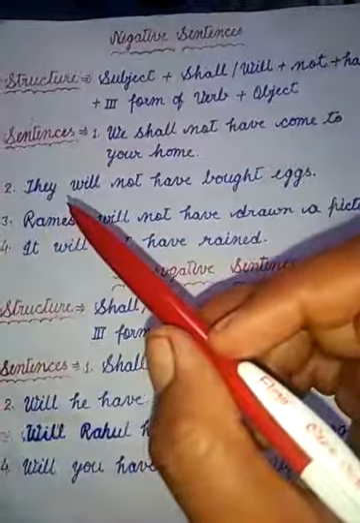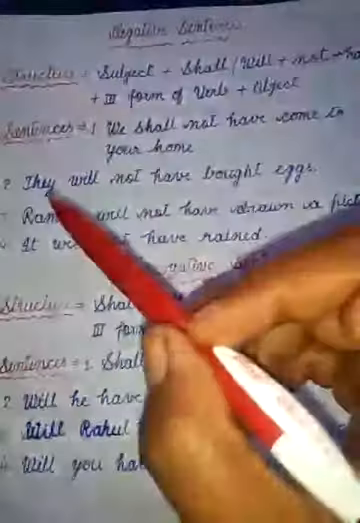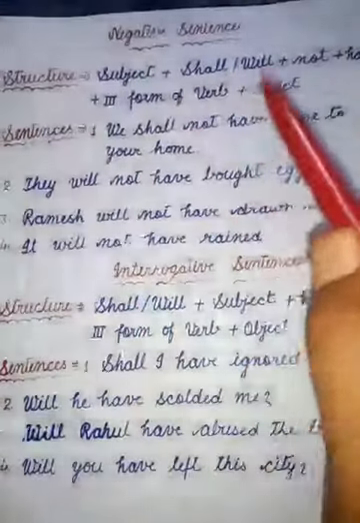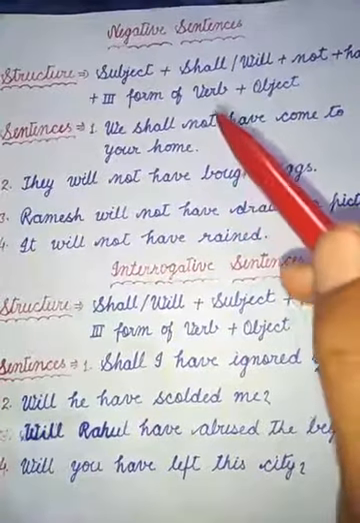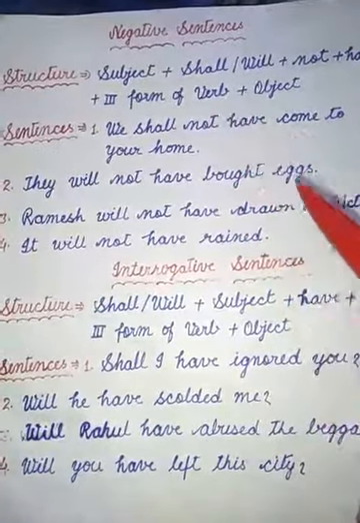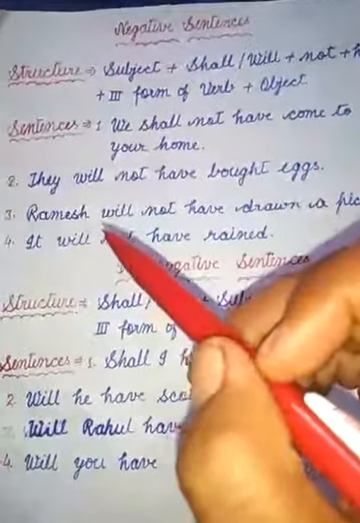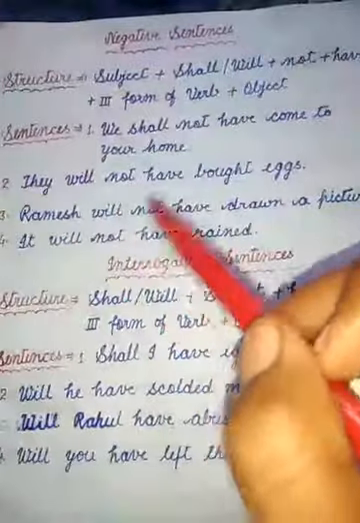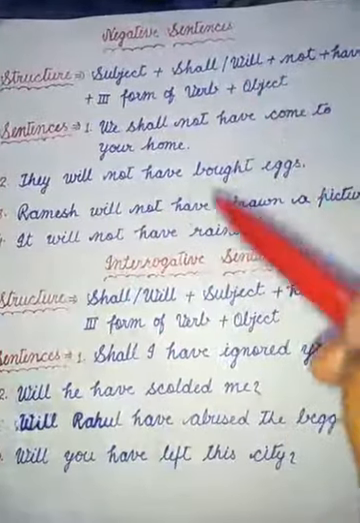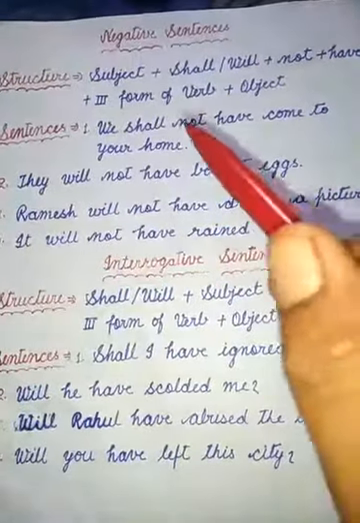Now second sentence, they will not have bought X. There they is subject. With they will, then not, then have. Bought is the third form of the verb buy. X, this is object. Third sentence, Ramesh will not have drawn a picture. Here Ramesh is the subject. With Ramesh we will use will, then not, have. Drawn is the third form of verb.